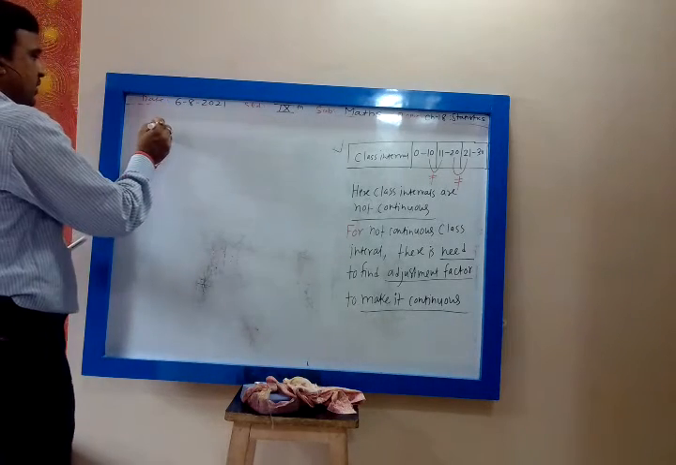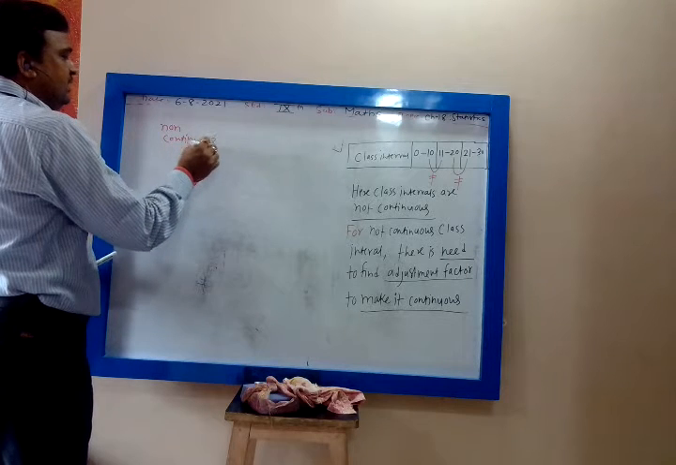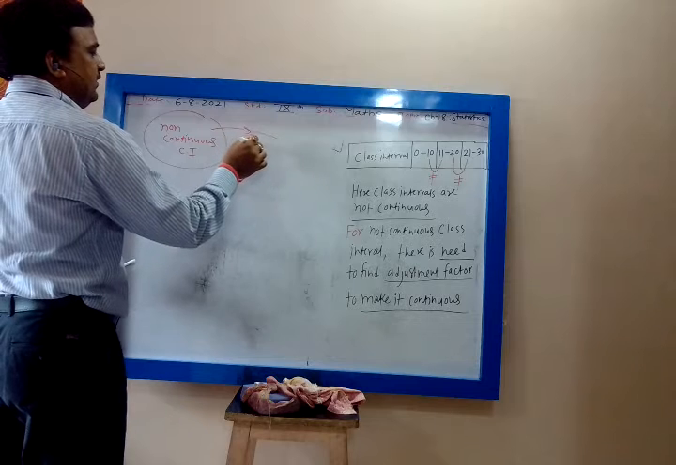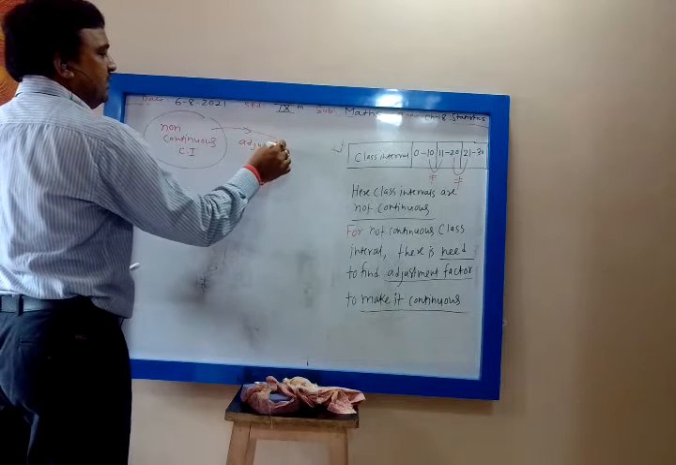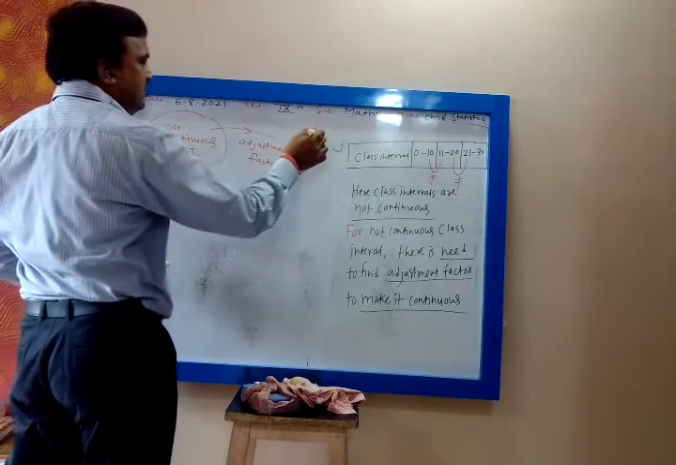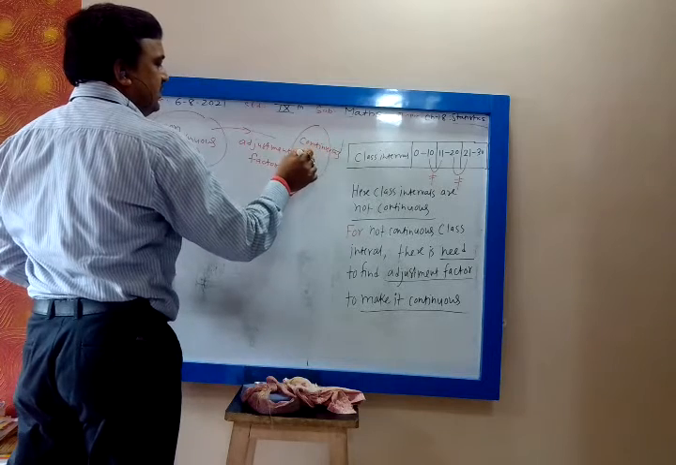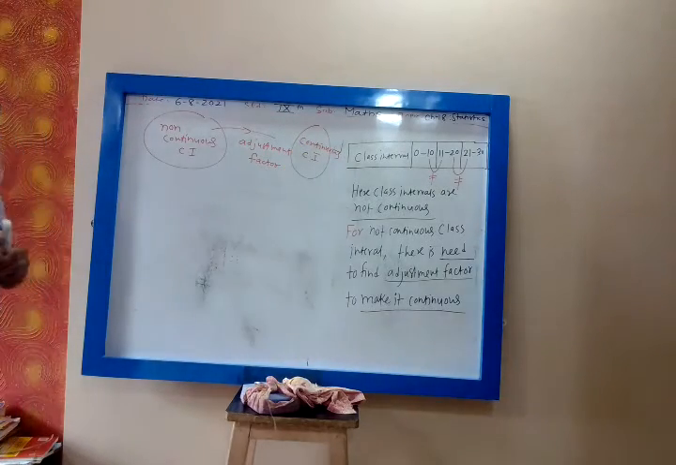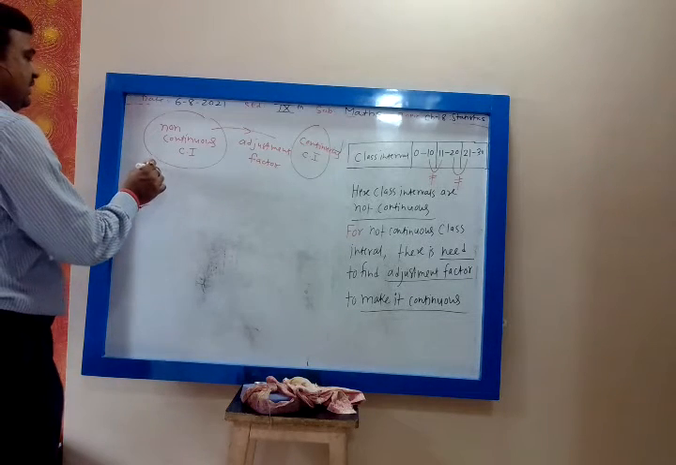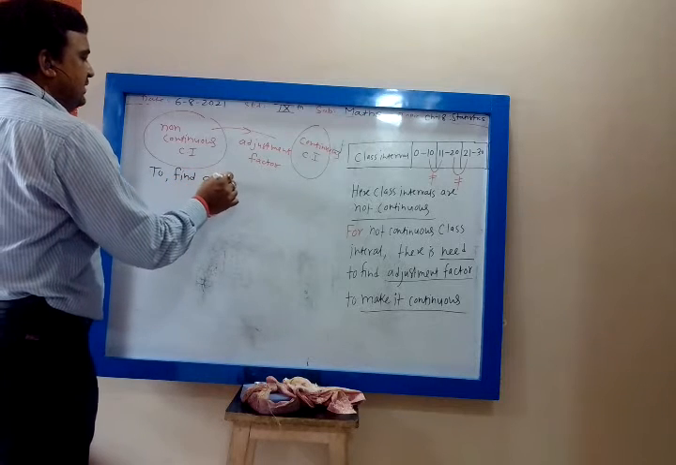Okay. So for non-continuous class intervals, you find the adjustment factor. Then this adjustment factor will convert non-continuous class intervals to continuous class intervals. Clear? Now how do we find the adjustment factor?